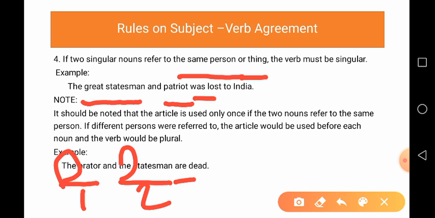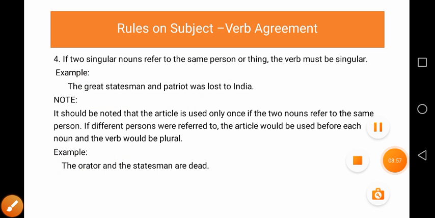But in the first sentence, the great statesman and patriot, the article is not repeated. When the article is used only once in the sentence, we use a singular verb because both the subjects are used for the same person. But if the articles are repeated in the sentence, they are used for different persons. Therefore, the article would be used before each noun and the verb would be plural. Okay, have you got it?